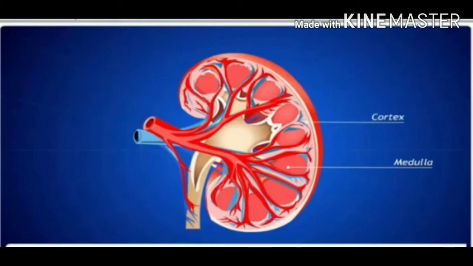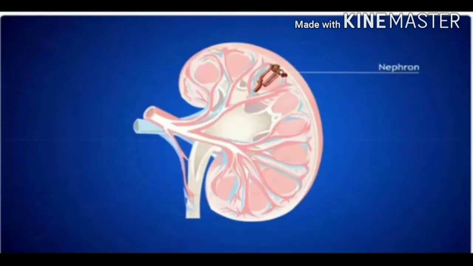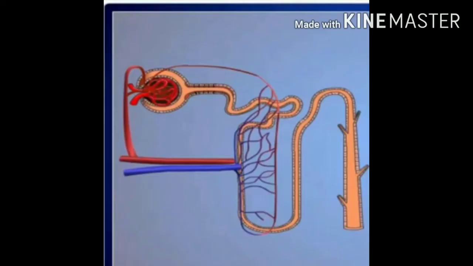Each kidney is made up of numerous, that is about 1 million, coiled excretory tubules known as nephrons. A nephron is the structural and functional unit of a kidney. Now look at the structure of a nephron. Each nephron has two parts, one cup-shaped part and a tubular part.